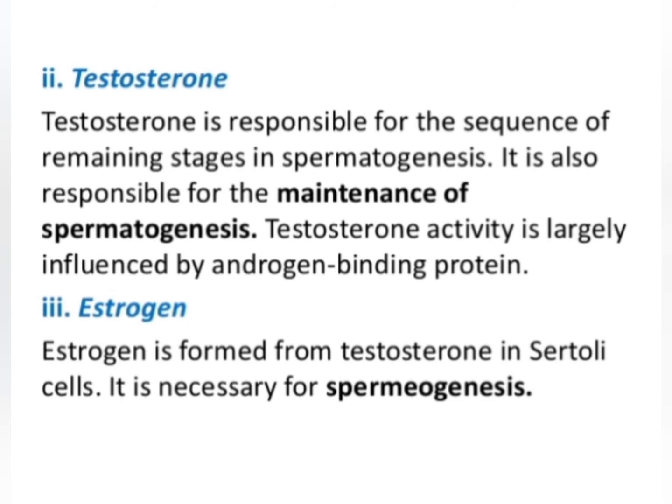Now we'll talk about the third hormone, that is estrogen. Estrogen is formed from the testosterone in Sertoli cells, and it is required for spermiogenesis. Estrogen is typically called the female hormone and testosterone is typically called the male hormone.